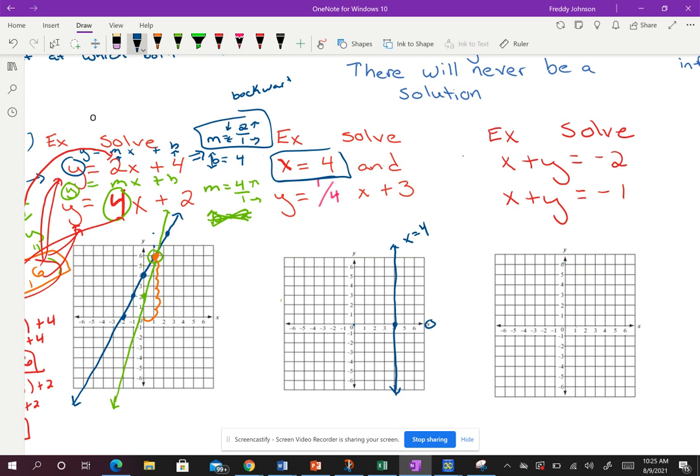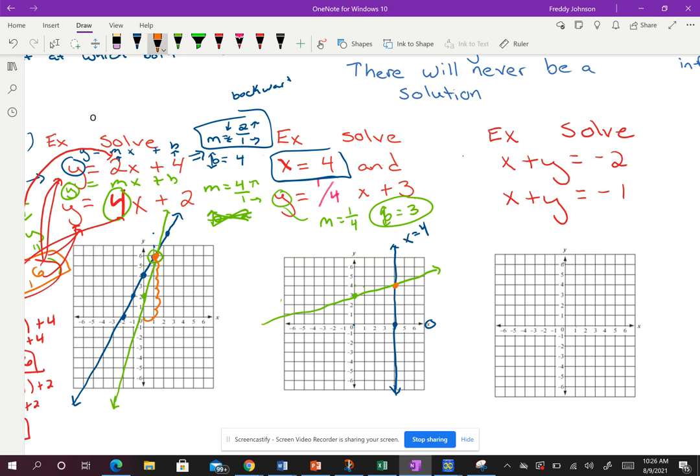Okay, and then I'm going to graph the other one. I'm going to graph that one in green. Remember, the number in front of x, as long as the y is by itself, is going to be the slope. And then the number by itself is the b value, the y-intercept. So I'm going to begin here at 3, because that's where it tells me. So I'm going to begin up 1, 2, 3, put my dot. And then I'm going to go up 1 over 1, 2, 3, 4. And you can see right away, boom, I like it. It's pretty simple.